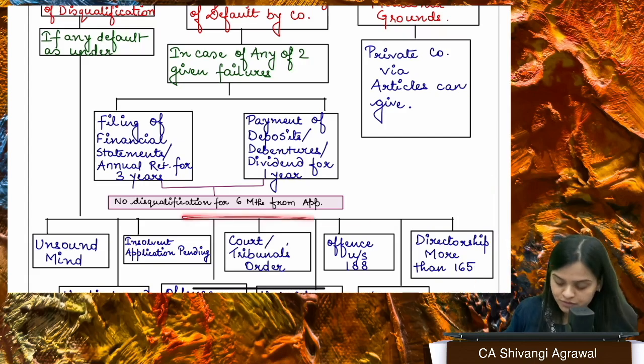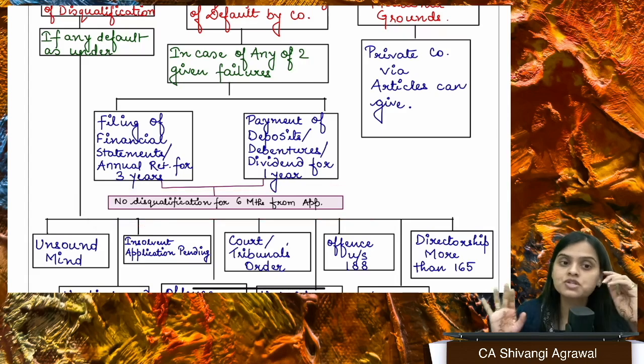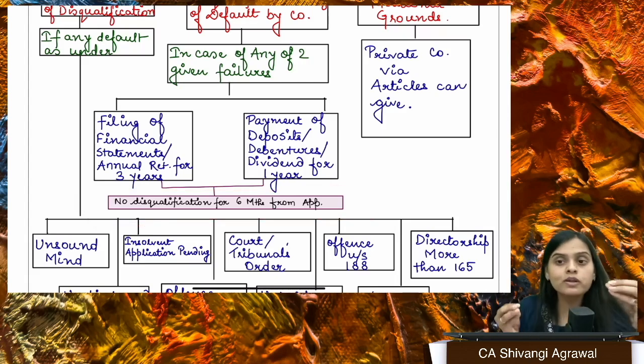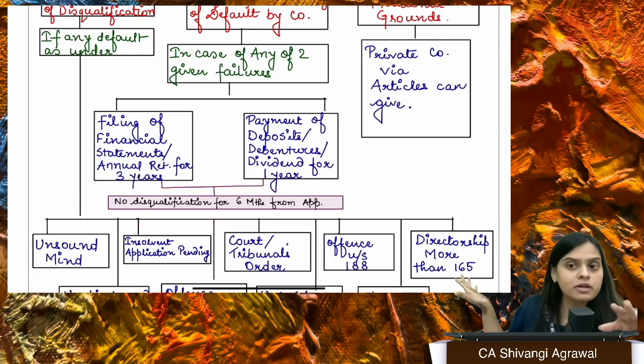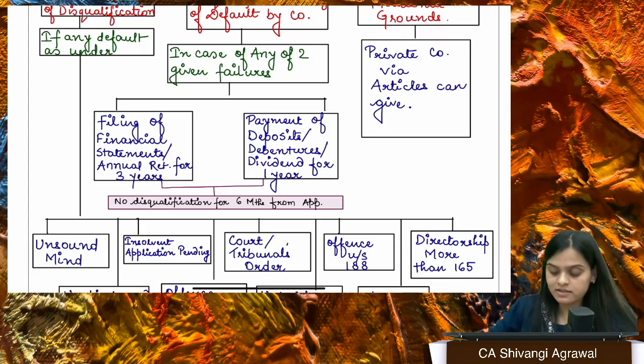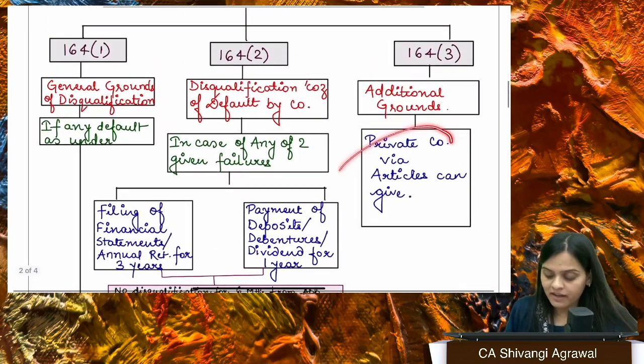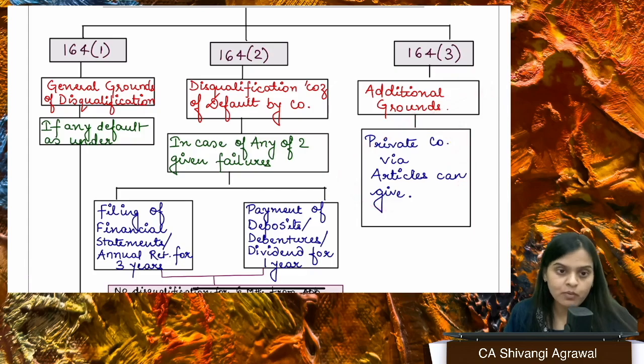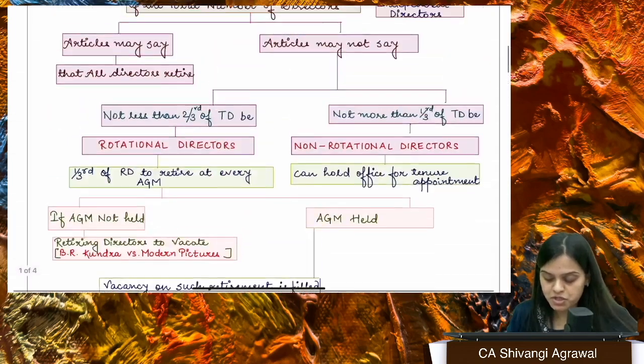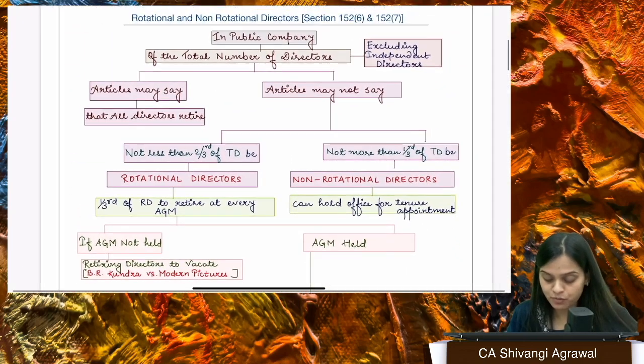So for the first 6 months from the date of appointment, this disqualification doesn't get attracted to us. So in that tenure, you can either resign from that particular company or rectify these defaults if you can and continue. A private company can provide additional grounds of disqualification under section 164(3).